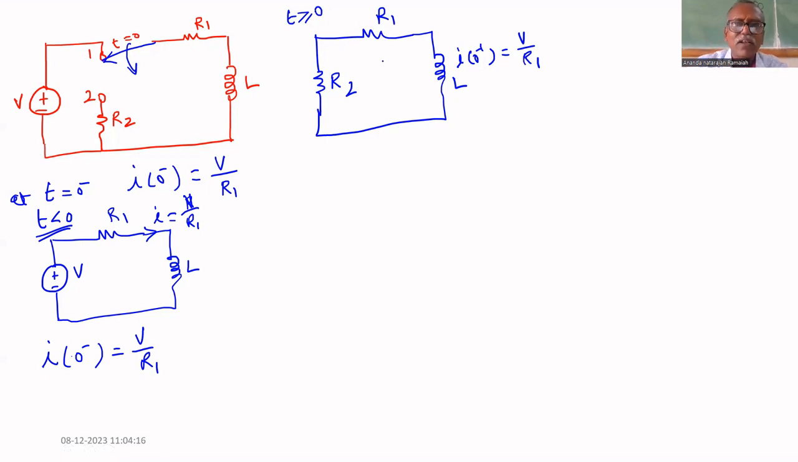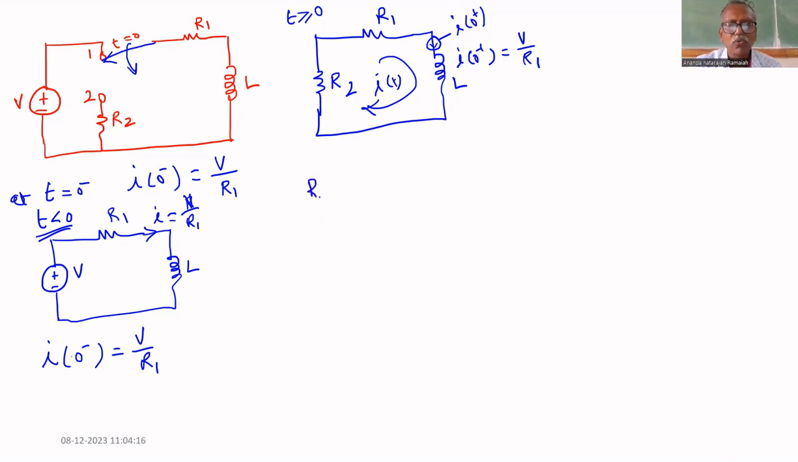Now we have to find the current for this. We know that there is a current through the inductor. This source is at 0 plus only. Now we have to find i of t through this circuit. Let us assume that the current through this is i of t. So now let us write the expression.